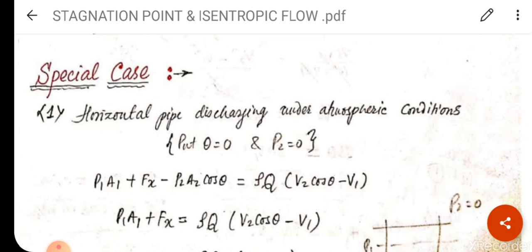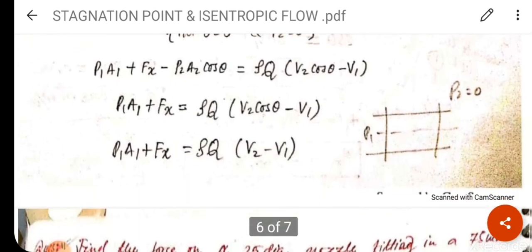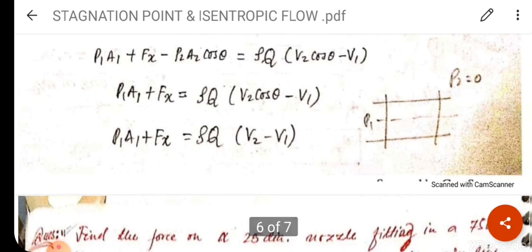Here, this is the common concept I took, but for this case I am assuming that the discharge is happening under atmospheric condition, and the pipe is horizontal, not a bent pipe. So theta here will be 0, that is theta is equal to 0, and P2, that is pressure P2, is equal to 0 because this is atmospheric pressure. Applying the formula, this is the diagram, that is P1 and P2 is equal to 0. This is the horizontal pipe.